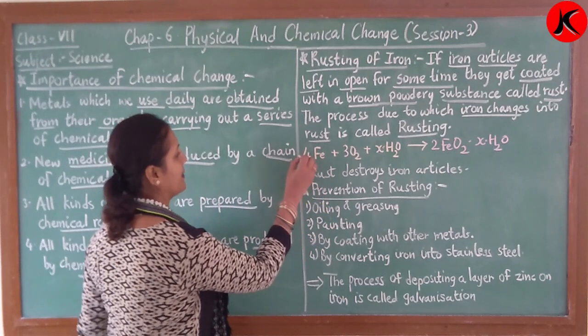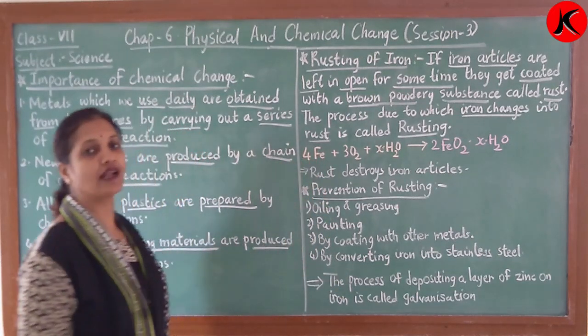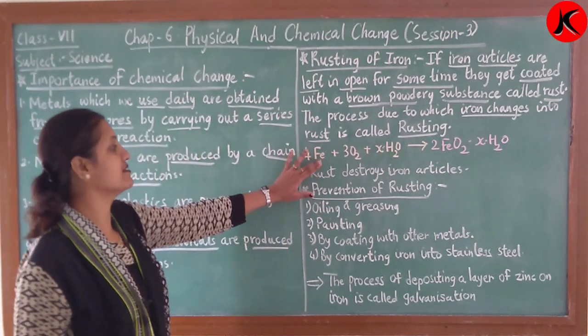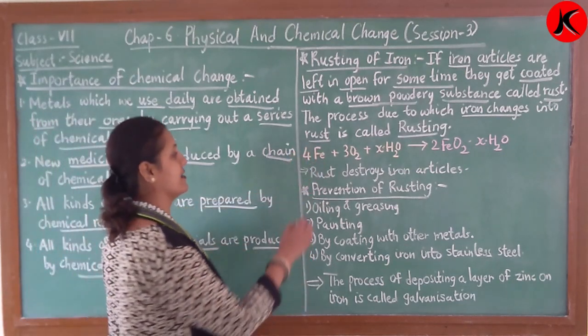Now we will see the chemical equation of rusting. That is 4 times Fe. Fe means iron.